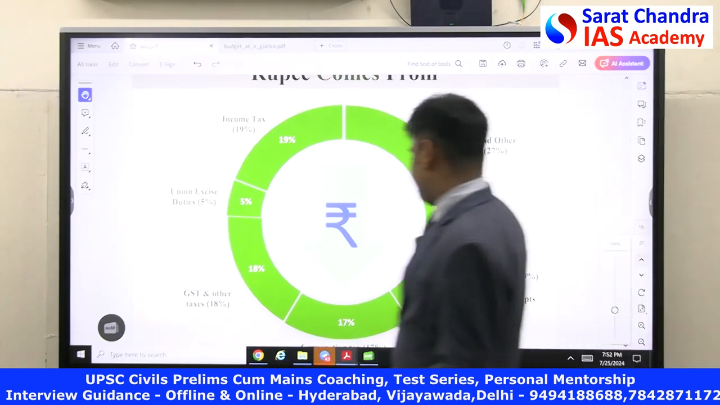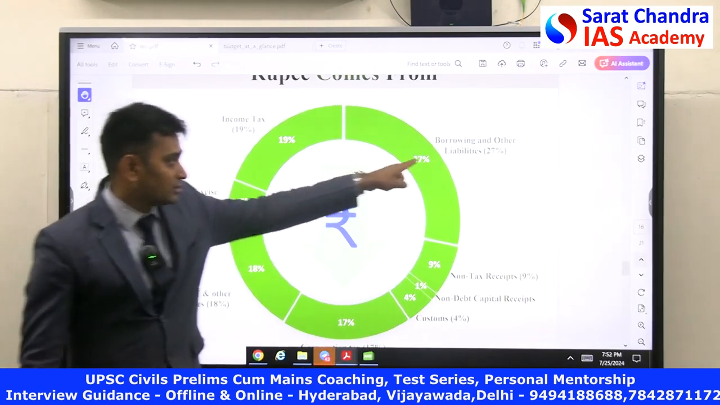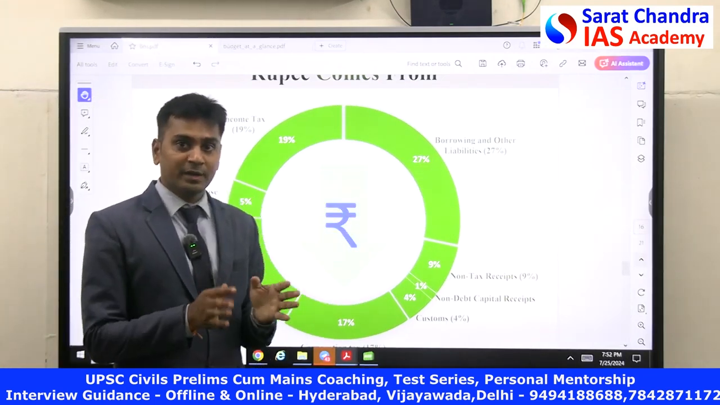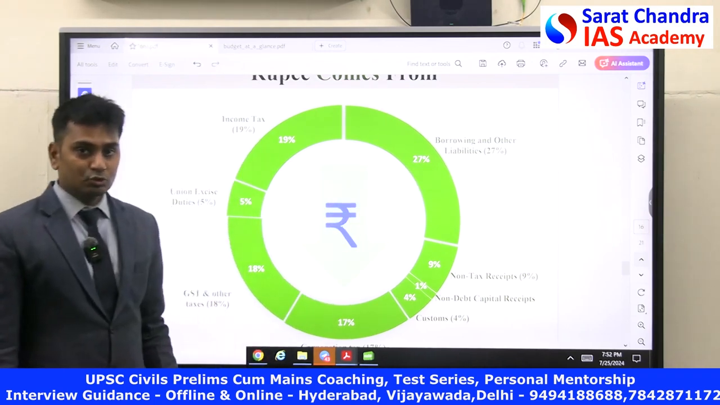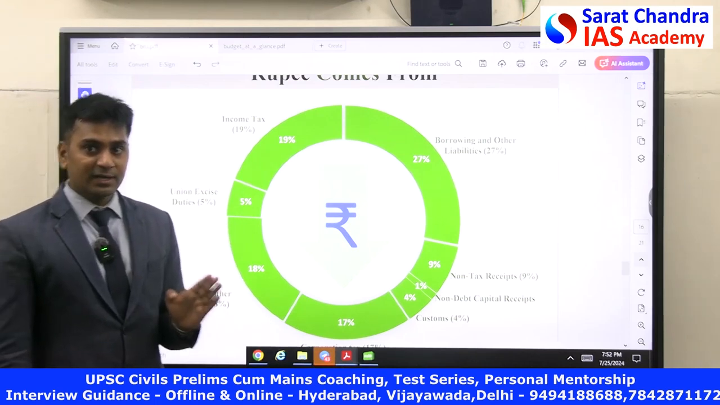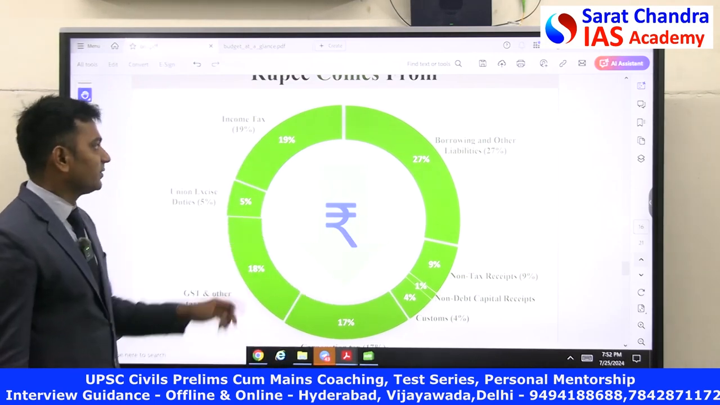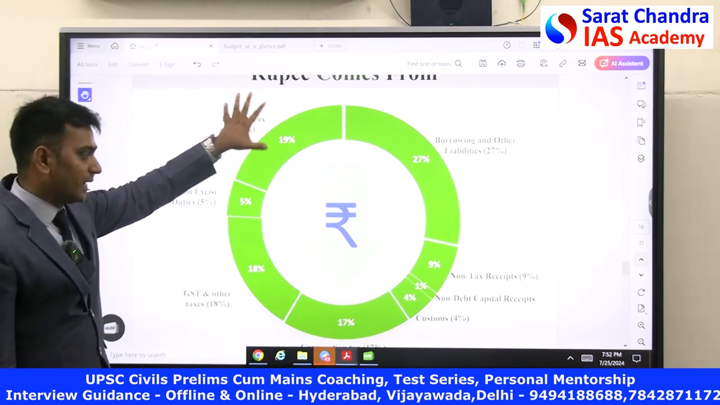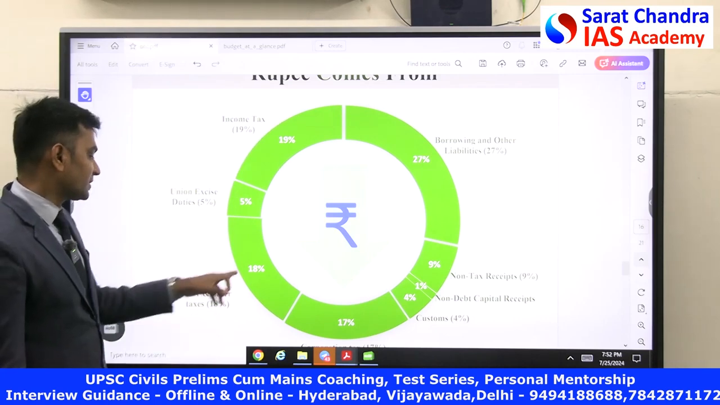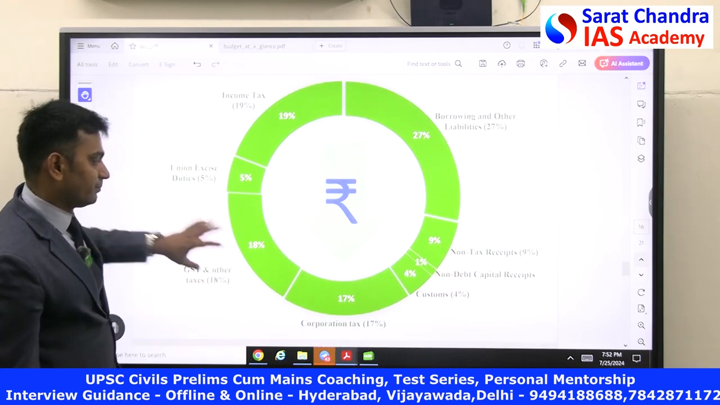If you look at this, the major portion of your money is coming from borrowings. 27% of the 100 paisa is coming from the so-called borrowings. So borrowings form the largest component of our budget. The second one, after 27%, 19% is coming from personal income tax, 18% from GST, 17% from corporate tax.